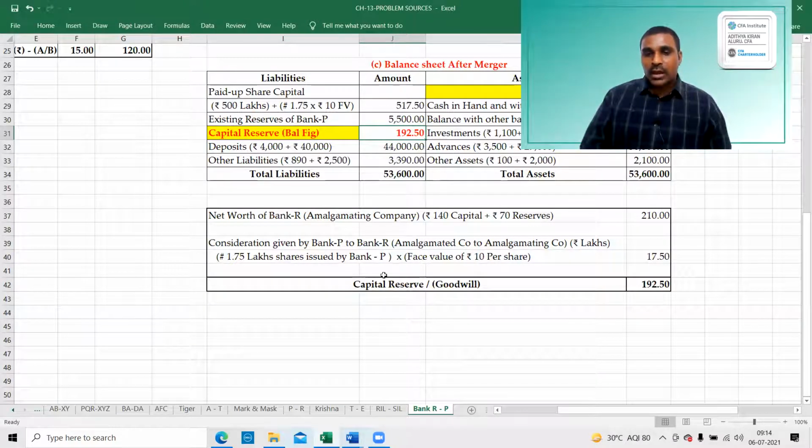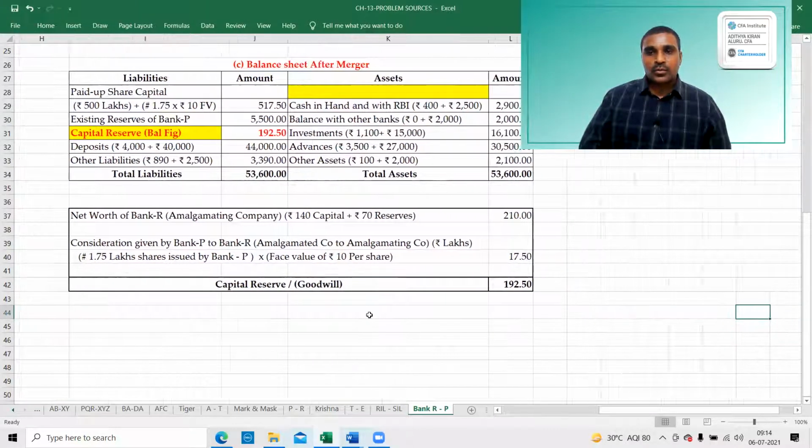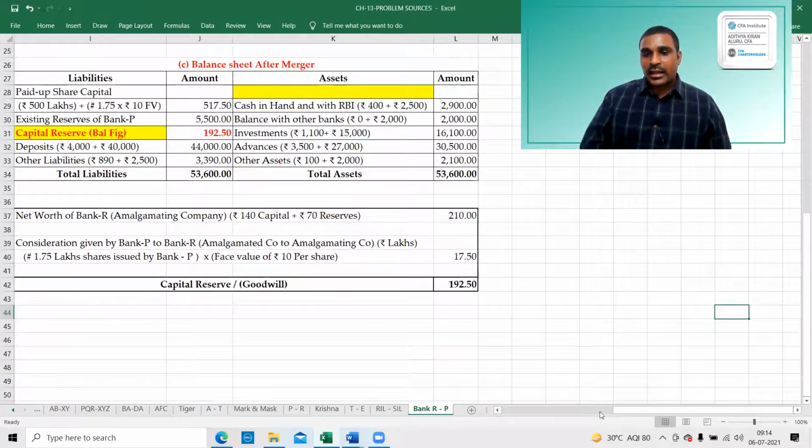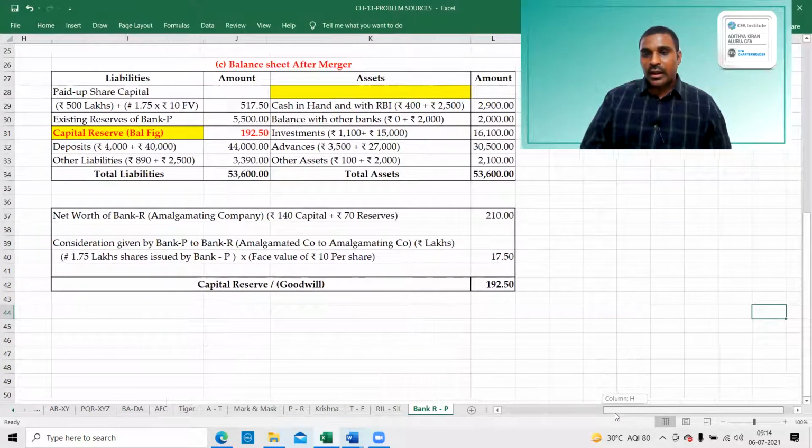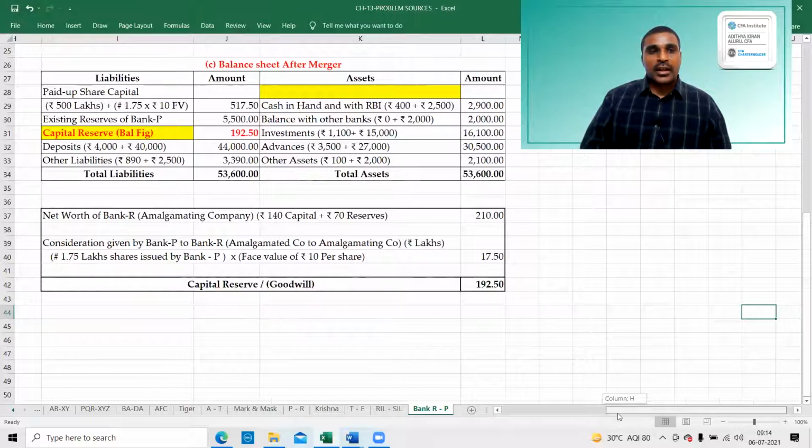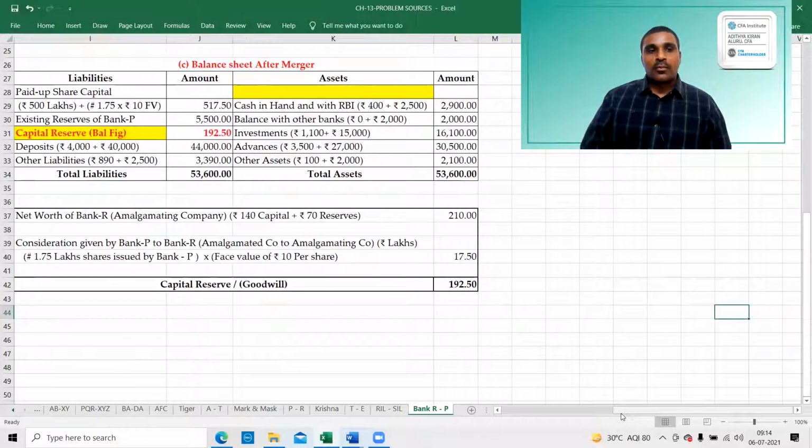Now you can pause the recording and copy the answer. This is point C. I think earlier I've already written points A and B. Now copy this C answer.